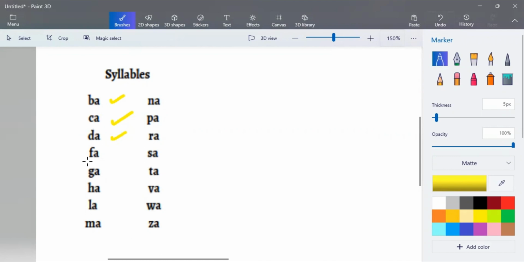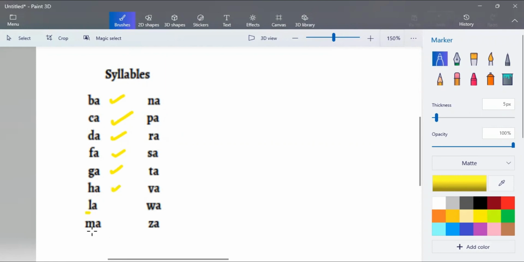Wow. Next, letter F. What is the sound? F. Yeah, it's f. Now let's combine: F, A. Fa. Wow, nice. Good. How about this one? Letter G. What is the sound of letter G? G. Good. G, A. Ga. Wow. Good. How about the letter H? What is the sound? Ha. Wow, ha.